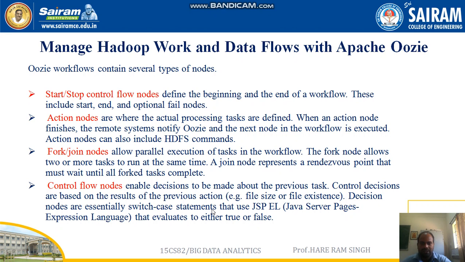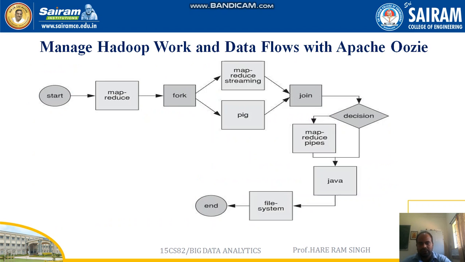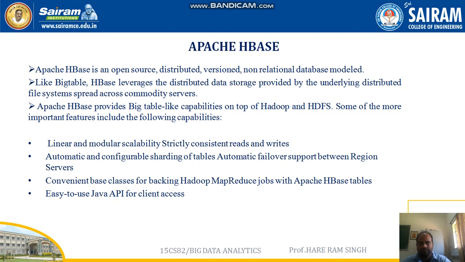Decision nodes are essentially switch-case statements that use JSP EL, JavaServer Pages Expression Language, that evaluates to either true or false. So these are the different nodes present in Apache Oozie, and they all work together: the start node, end node, fork node, join node, and all these things are there in the diagram.